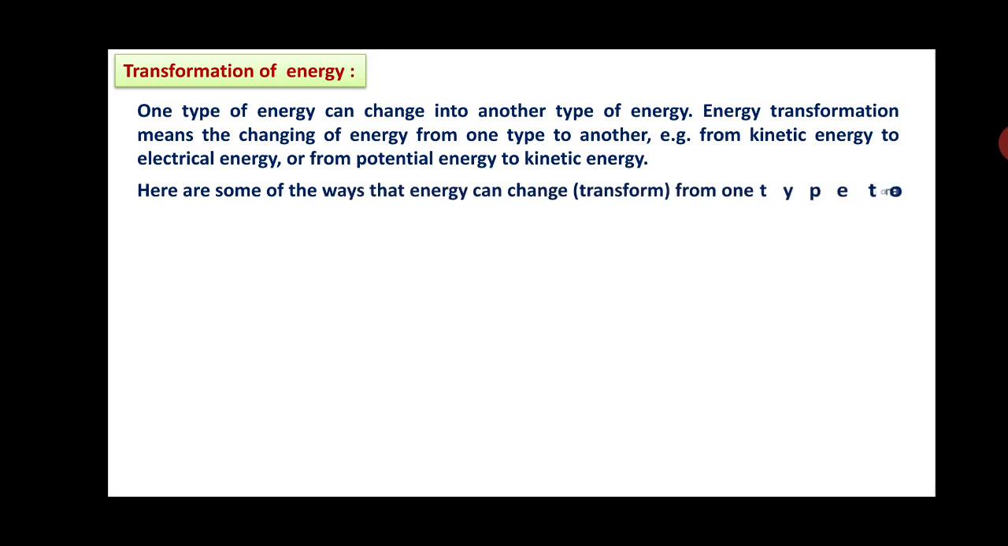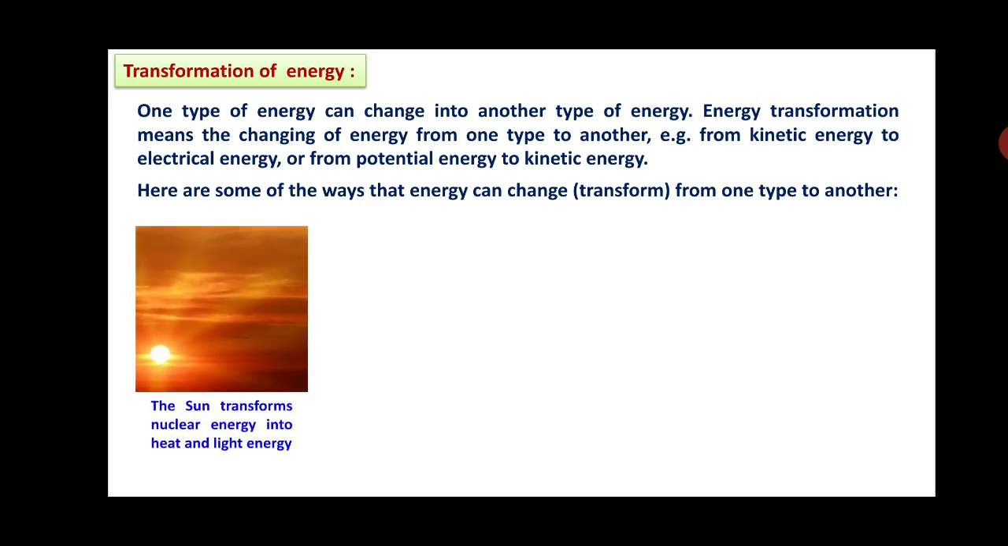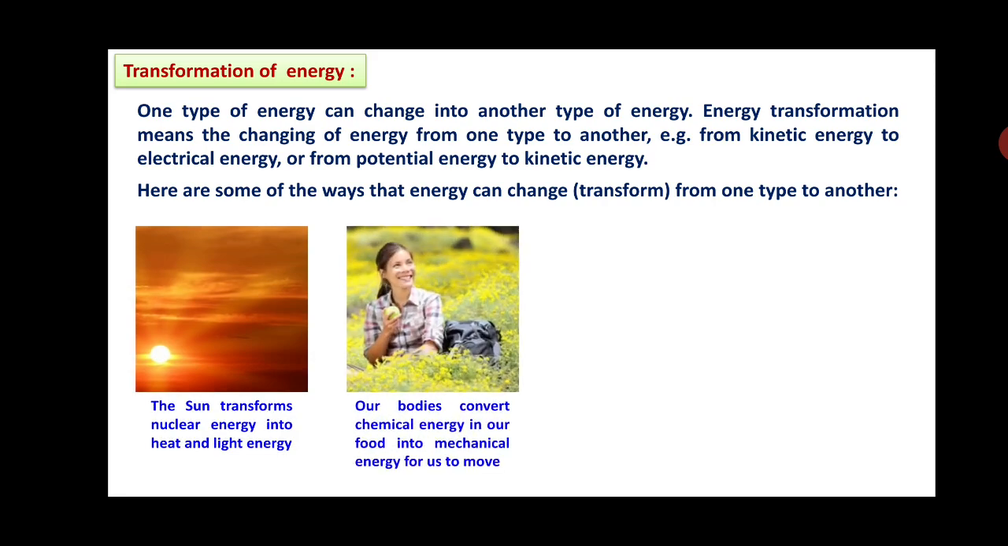Here are some of the ways that energy can change, that is, be transformed from one type to the other. You can see here the sun transforms nuclear energy into heat and light energy. In the nucleus of the sun, nuclear fusion reaction is taking place, where nuclear energy is converted into heat and light. Our body converts chemical energy from food into mechanical energy for us to move. Without intaking food, you can't do any work. Without energy, you can't move.